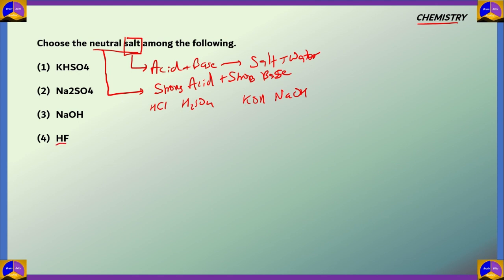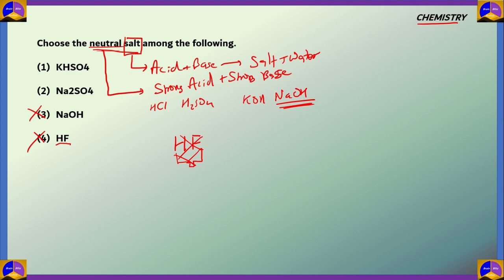Fourth, we have HF. Now we can see that H is there in this compound. This means that this is an acid and this is not a salt. So fourth one is incorrect. Third one, we have NaOH. Now NaOH, or sodium hydroxide, we can clearly see is a strong base. However, the question is asking which is a neutral salt. So third option is also incorrect.